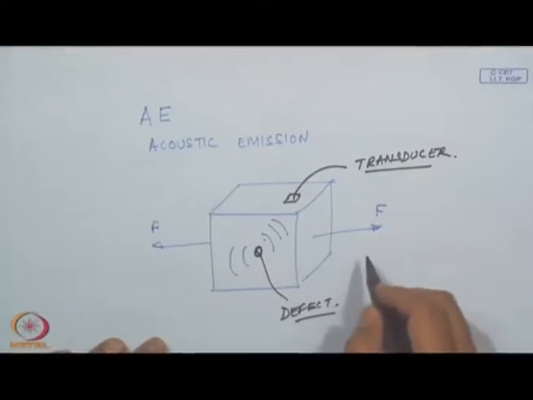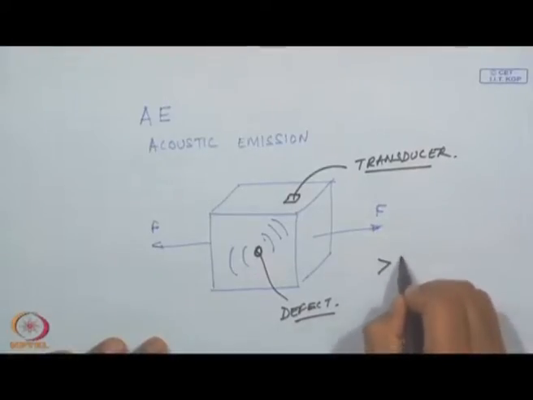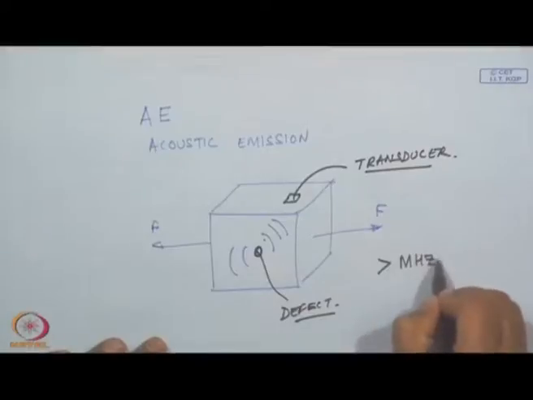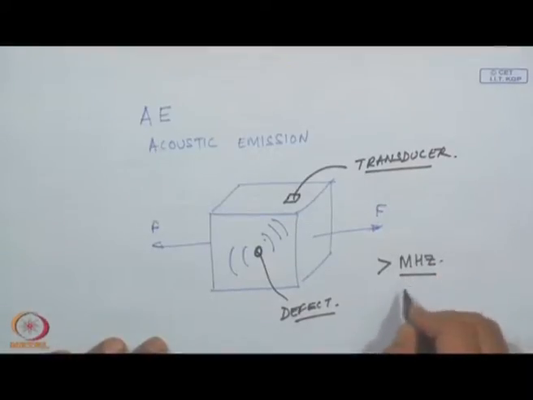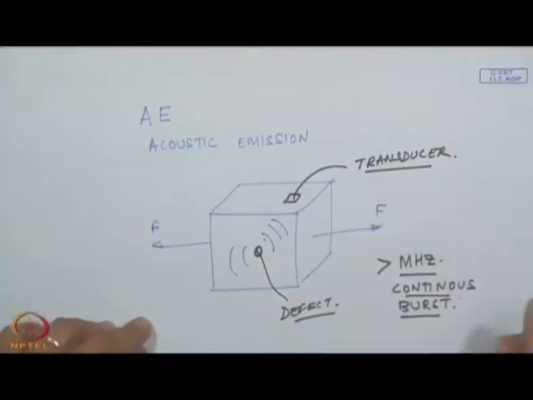There are certain characteristics of this acoustic emission signal. First of all, it is in the megahertz range, and it is either in the form of a continuous waveform or in bursts of certain energy.